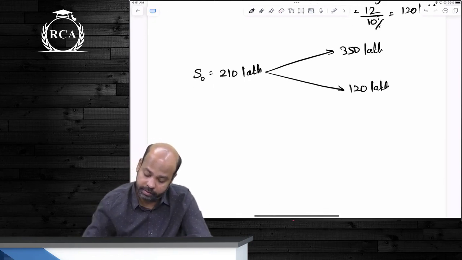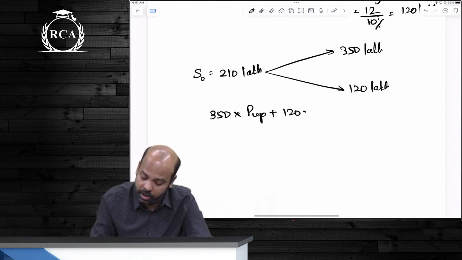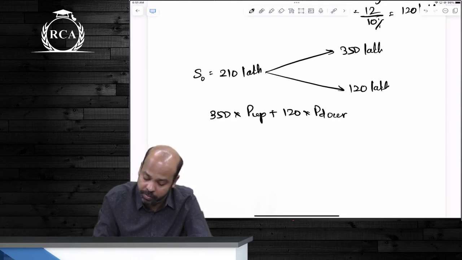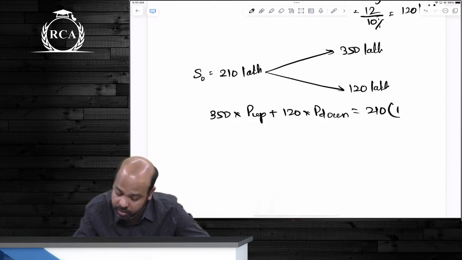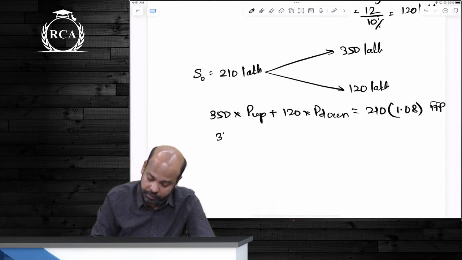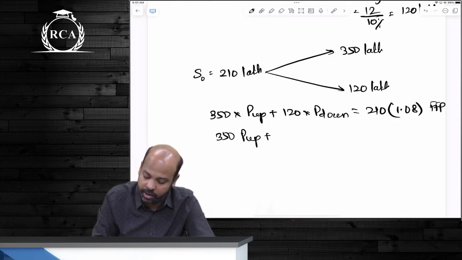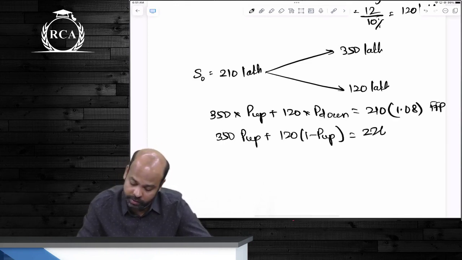So here, how will I compute the probability? I'll write 350 into P up plus 120 into P down should be equal to FFP, which is 210 into the risk free rate, 8%. So 350 P up plus 120 into 1 minus P up is equal to 210 into 1.08, which is 226.8.